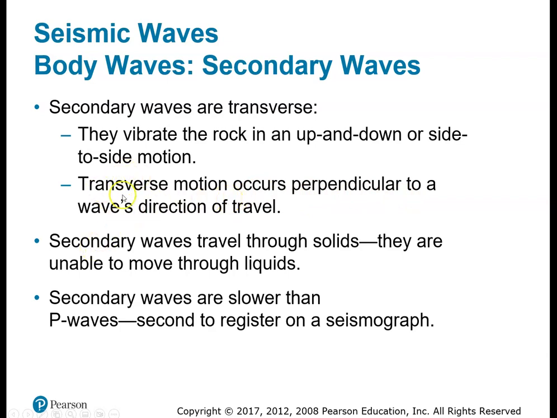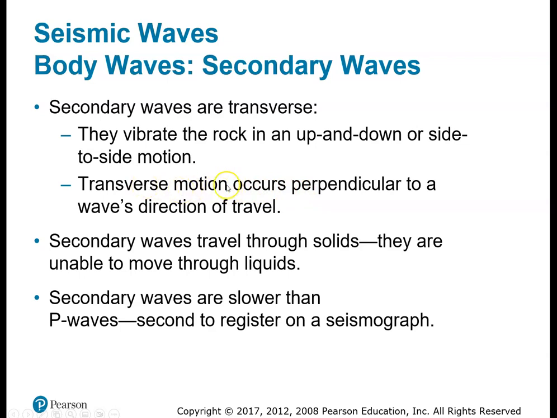And in fact, that's exactly why it doesn't travel through liquid, right? Because as soon as it gets into the liquid, that up and down energy doesn't go anywhere. Remember, P waves are longitudinal waves. The thing that's waving is going in the same direction, so that it'll go through.